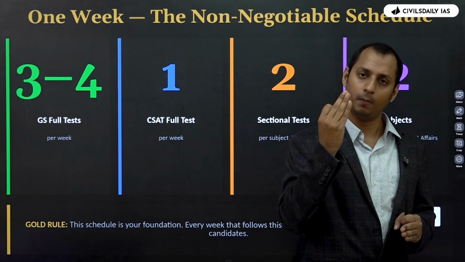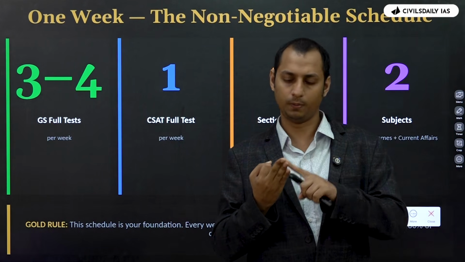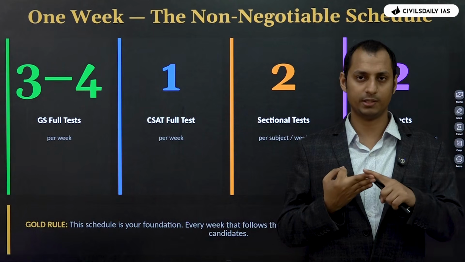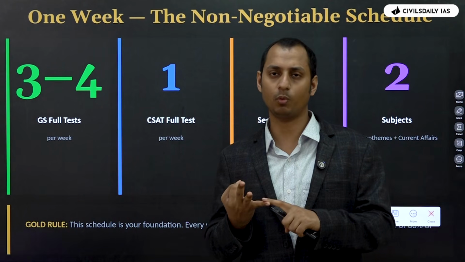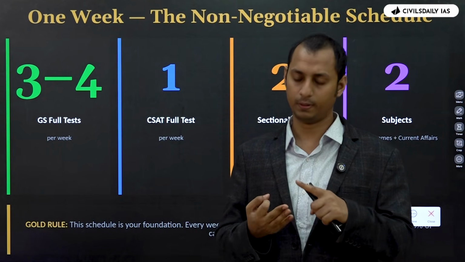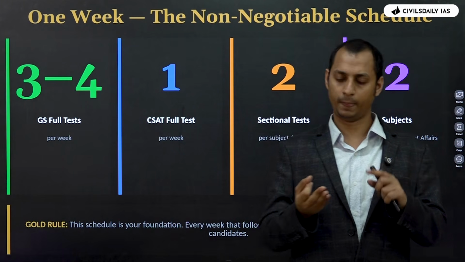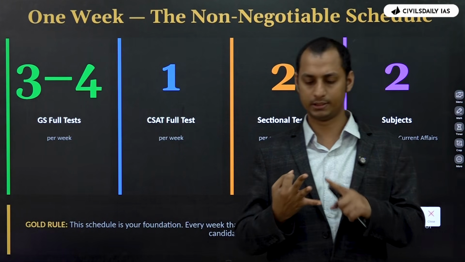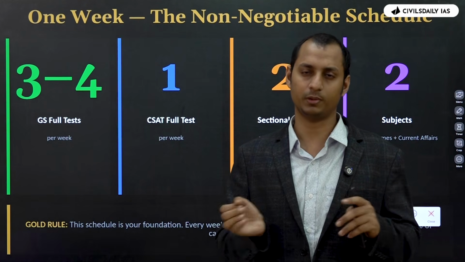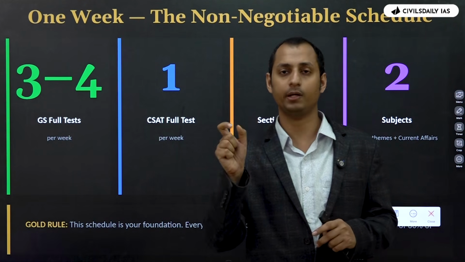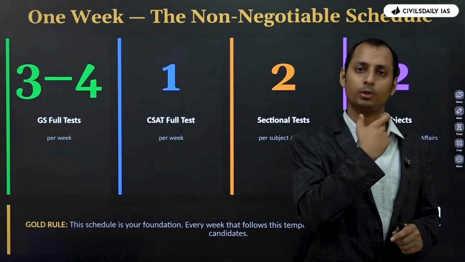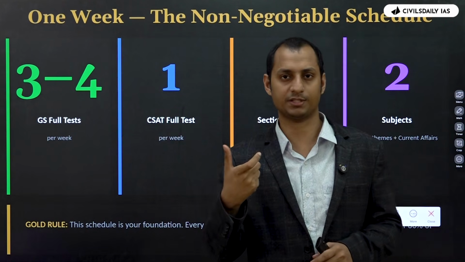So, that's like Monday to Wednesday, 1 particular subject, Monday 1 sectional test, Wednesday 1 sectional test, Monday 1 full test, Wednesday 1 full test. Then you shift to the next subject. Again, Thursday 1 sectional test, Saturday 1 sectional test and the full test in between as well. And then Sunday, you can go for a full-length test, which contains both CSAT and GS as well.